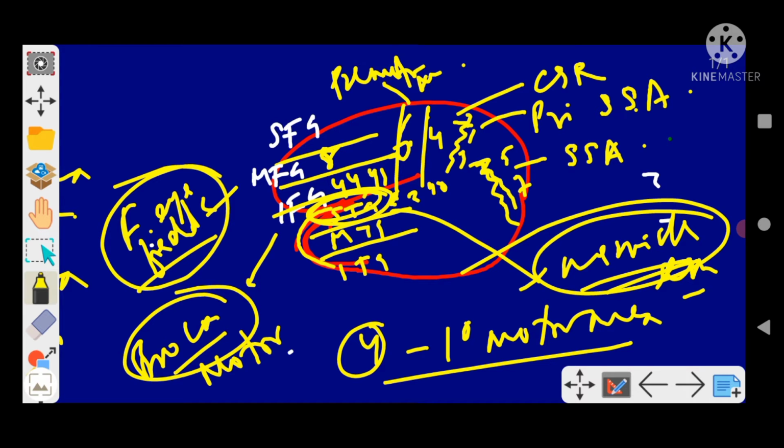And 41, 42 is your primary auditory area, and area number 17, 18 is also there for completion. It is your visual association area. So these are all your Brodmann areas. I hope you are clear.